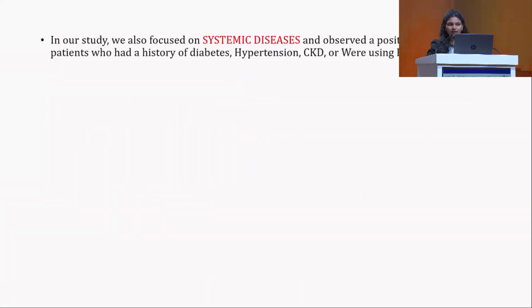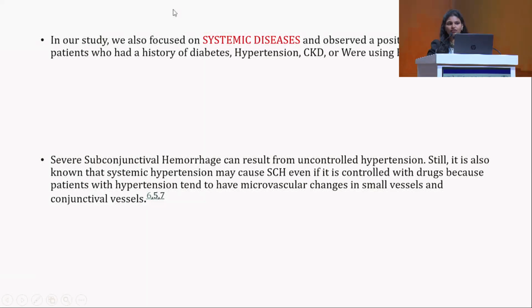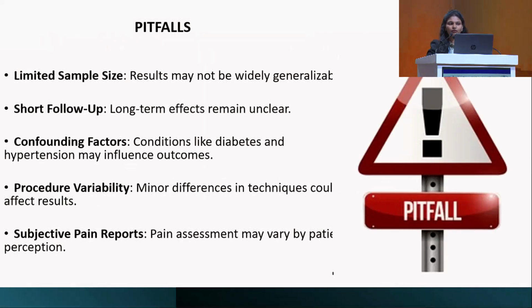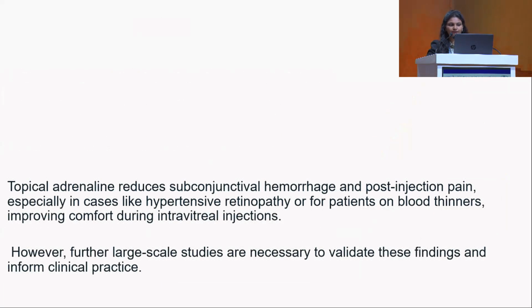In this study, we have also focused on systemic diseases, as there is a positive effect on subconjunctival hemorrhage in patients with a history of hypertension, blood thinners and diabetes. My limitations are limited sample size, short follow-up, and subjective pain reports, as pain assessment may vary by patient perception.